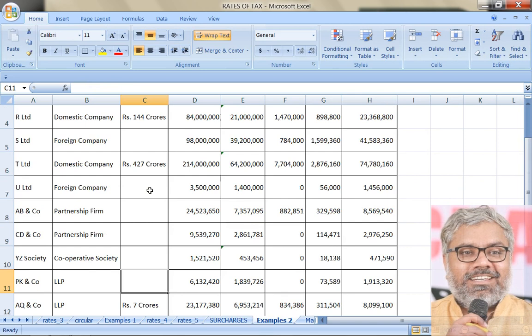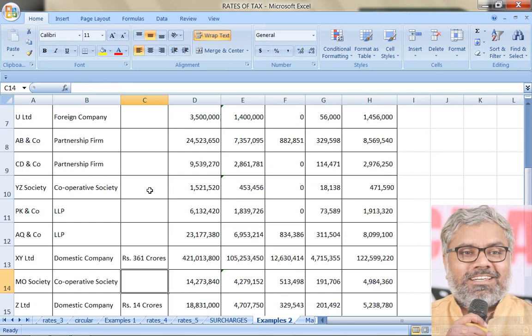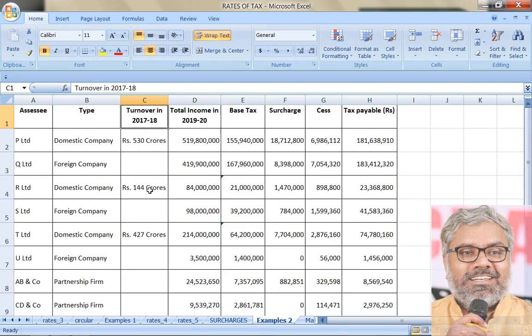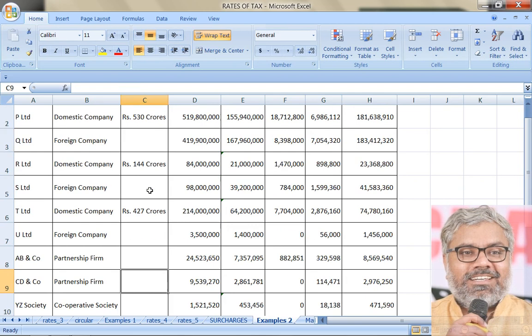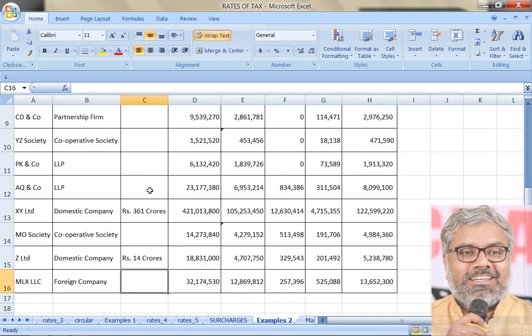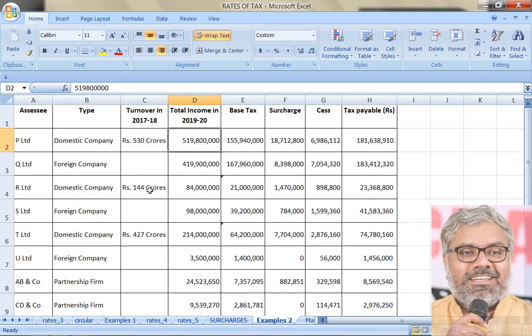Partnership also, how does it matter? Doesn't matter. Cooperative society doesn't matter. LLP doesn't matter. Only for domestic companies, this information relating to turnover in 2017-18 matters. That has to be clearly understood first of all. Though the information is there in the table, our eyes should not even see it. It should be as good as a blank column for us, because that information is useless for us. Why should we even look at it? How much is the turnover in 2017-18? We are not bothered about it, except in the case of the SSE being a domestic company. That is the first point. We should identify this irrelevant information.